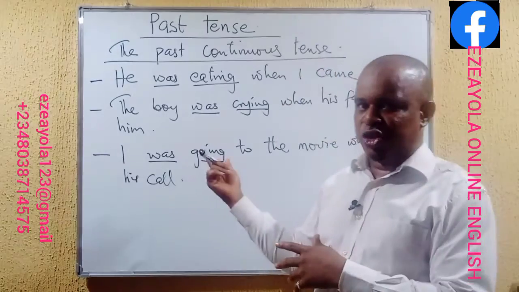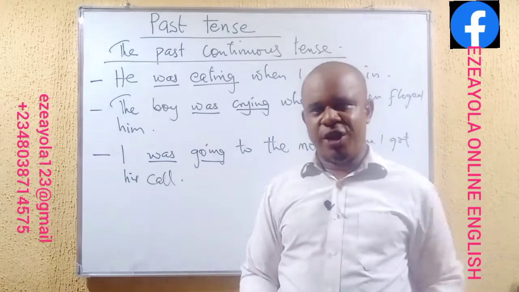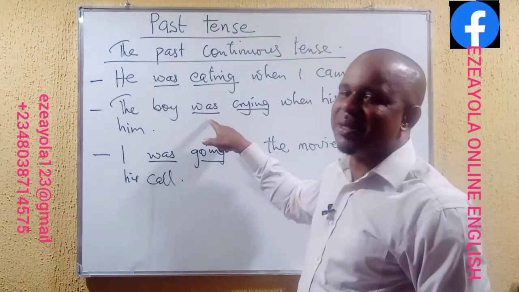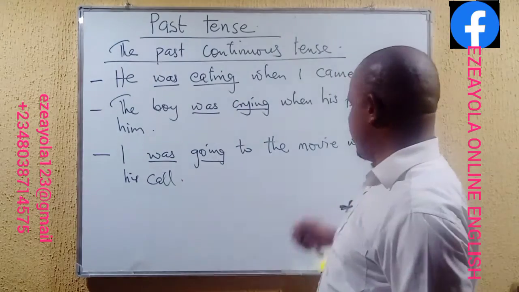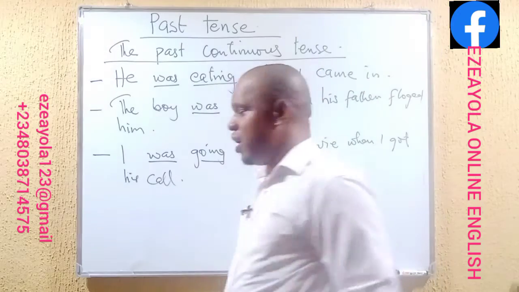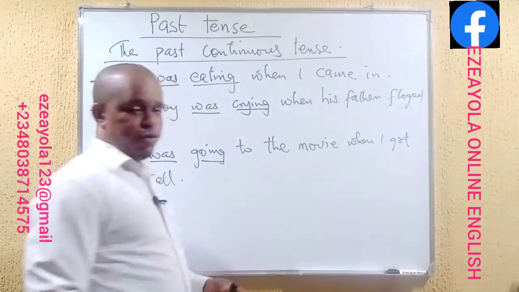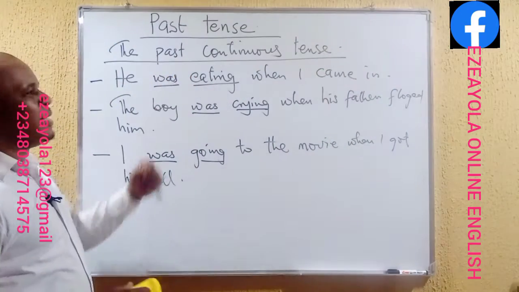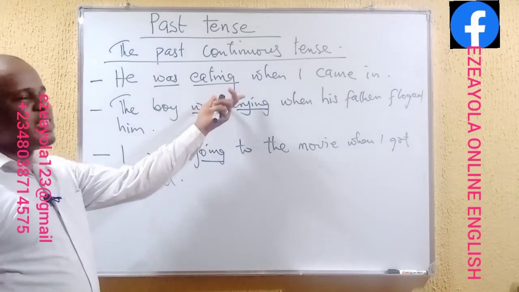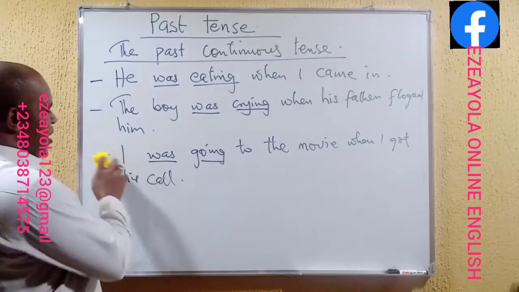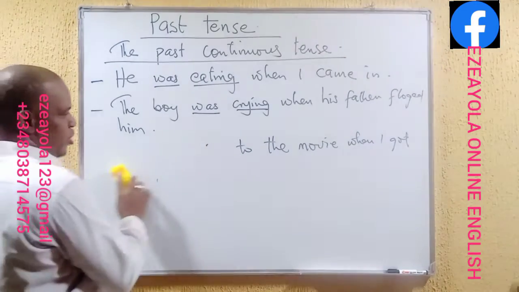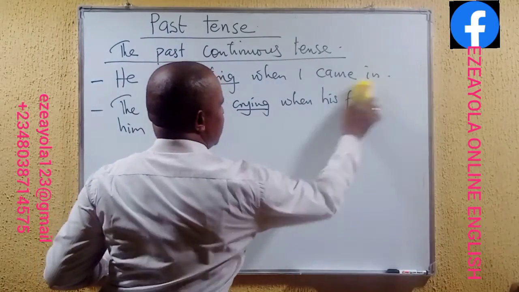Now that I want to discuss it, the action is already past. That's why it is past continuous, past progressive. I was going to the movie when I got his call. We've taken these few examples to talk about the past continuous tense. You can see how sentences would always appear when they are written in their past continuous or past progressive tenses.